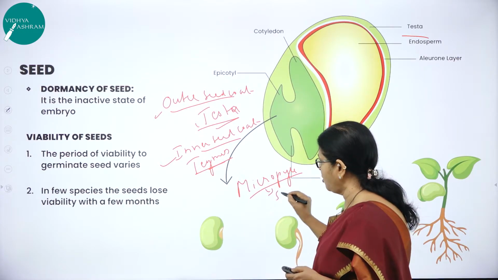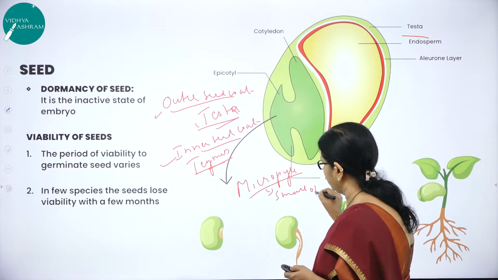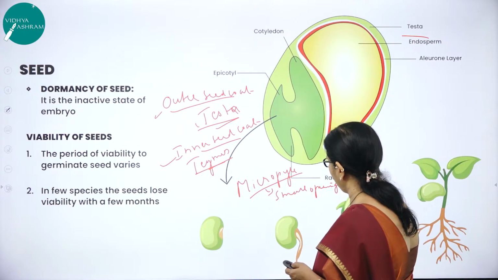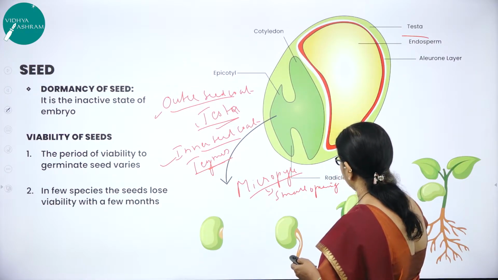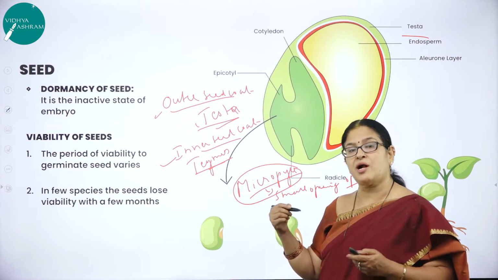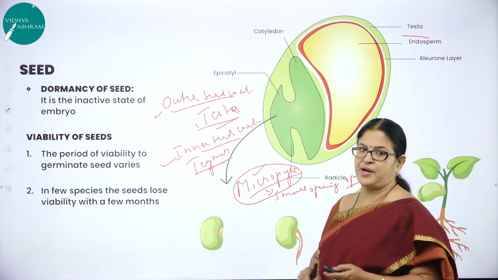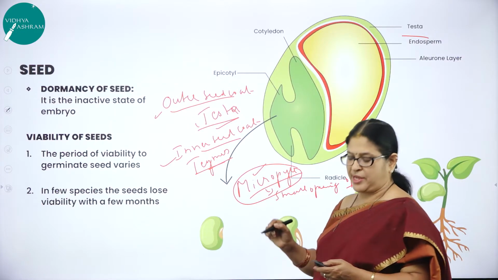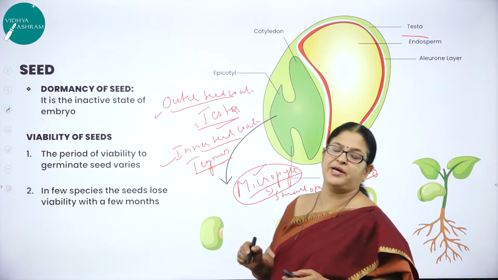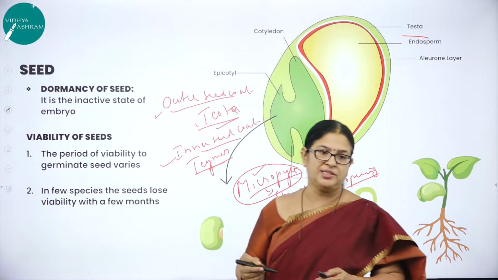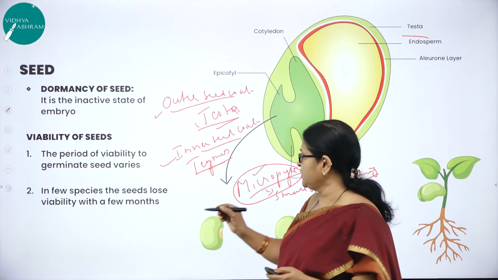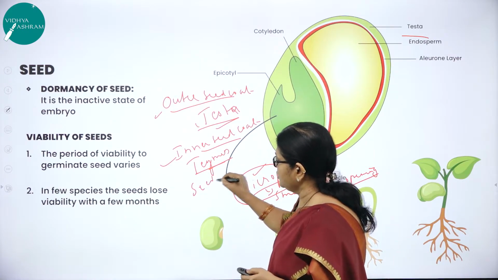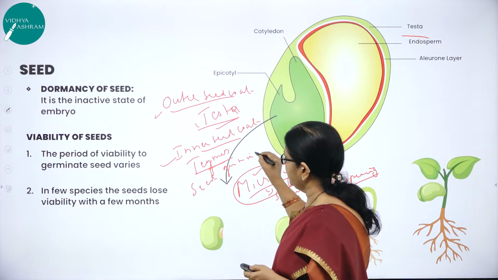It is nothing but a small opening, where the integument is not covered. You may ask, what is the function of this micropyle? This micropyle facilitates the supply of oxygen and water during the process of seed germination. So this micropyle is very, very important.